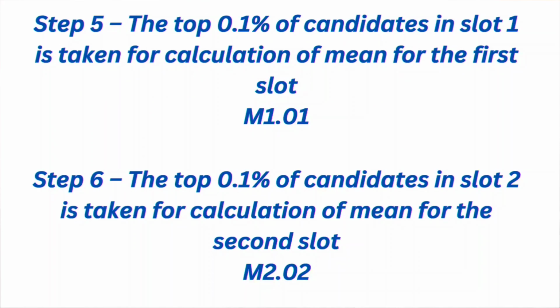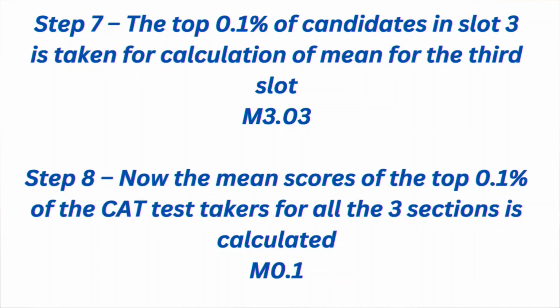Then in the next step, the top 0.1% of the candidates in slot 1 is taken for calculation of mean for the first slot. Then the top 0.1% of the candidates in slot 2 is taken for calculation of mean for the second slot. Then the top 0.1% of the candidates in slot 3 is taken for calculation of mean for the third slot.